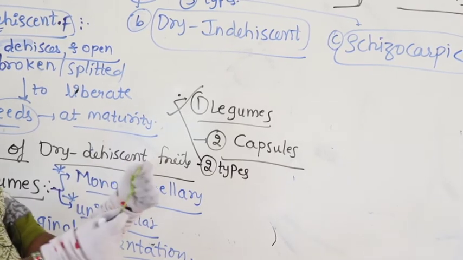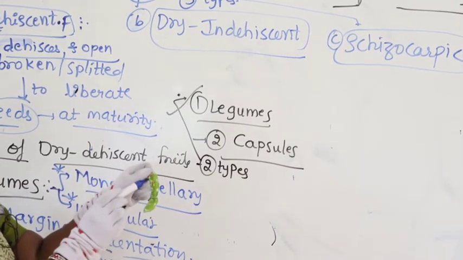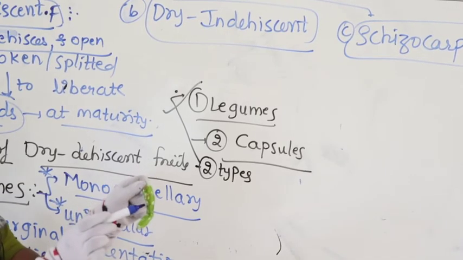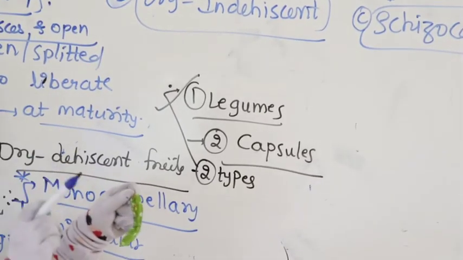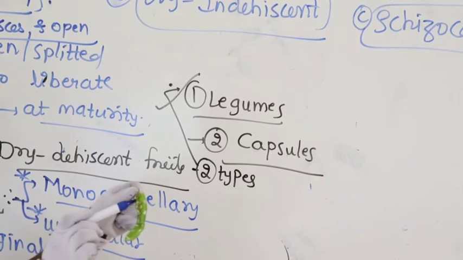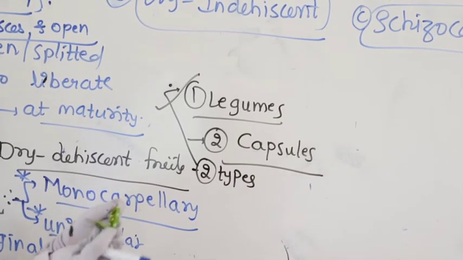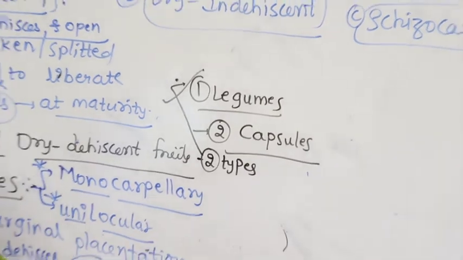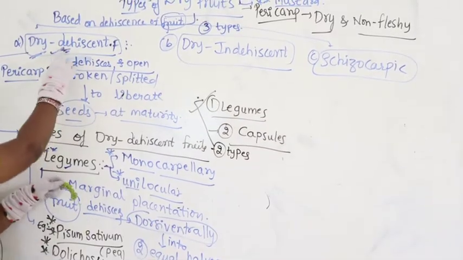So, in this case, this is the dorsal side which I opened and this is the ventral side. Where are the seeds present? Seeds are present on the ventral suture. We discussed this in marginal placentation, right? Seeds are present on the ventral suture. So, this kind of splitting comes under what? Legume. That is dry dehiscent.